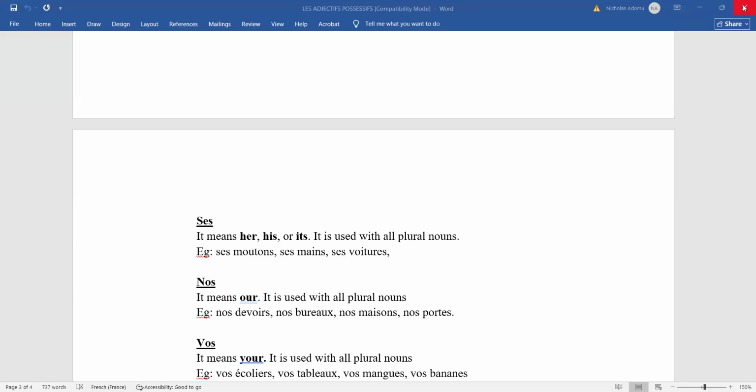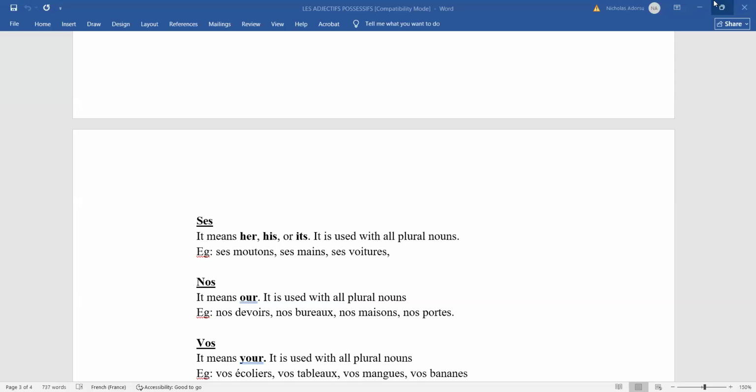How would you say our pen? The pronunciation in French. "Stylo". Not "kilo". "Notre". Okay, so our pen will be what?